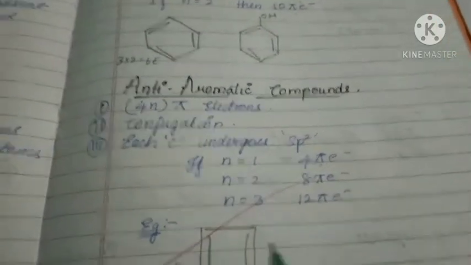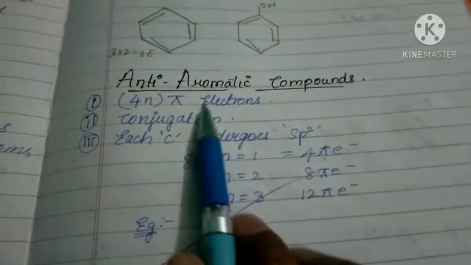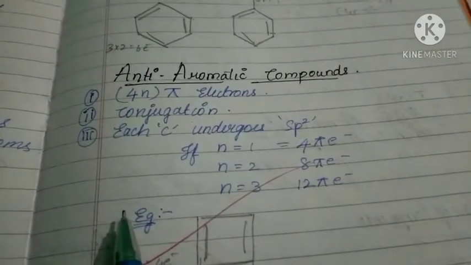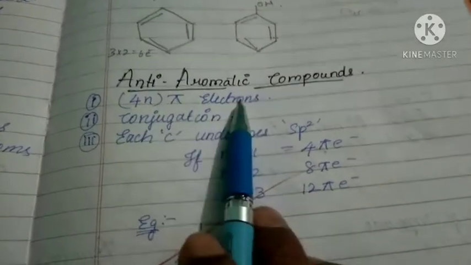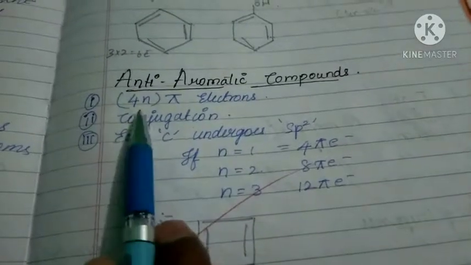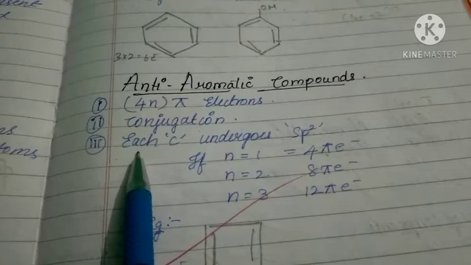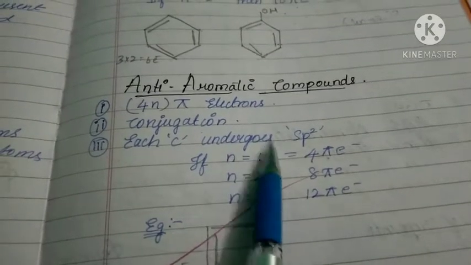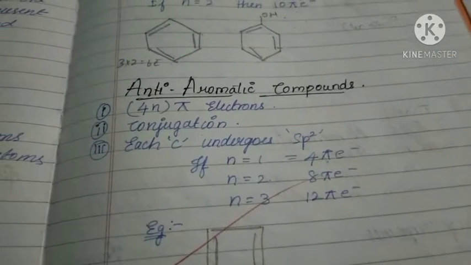Next one, anti-aromatic compound. Here also 3 rules are there to show anti-aromatic character. First one is 4n pi electrons. In the previous case it was 4n plus 2 pi electrons, but here 4n pi. Second and third are the same. Second one is what? Conjugation. Third one is what? Each carbon undergoes sp2. In the previous case also second and third are the same.